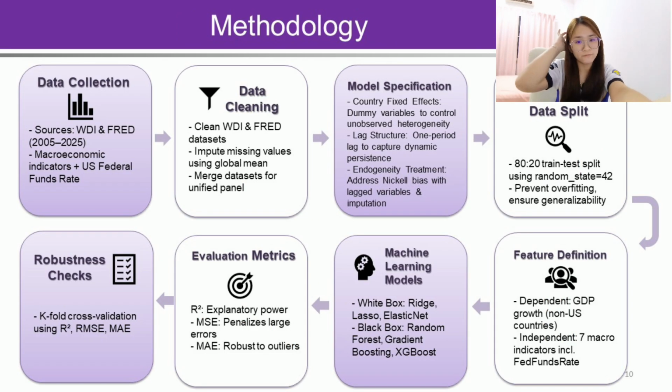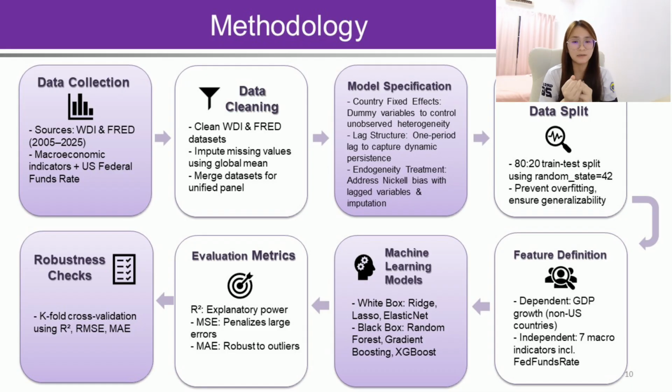So this slide is showing the infographic for the methodology, and the first one is data collection. I collected the data from the World Development Indicators and also the Federal Reserve Economic Data from the years 2005 until 2025, a range of around 20 years of data, including the macroeconomic indicators and also the US Federal Funds Rate. After we get the data, we go in for data cleaning. We clean both datasets and impute the missing values using the global mean. After that, we merge the datasets.